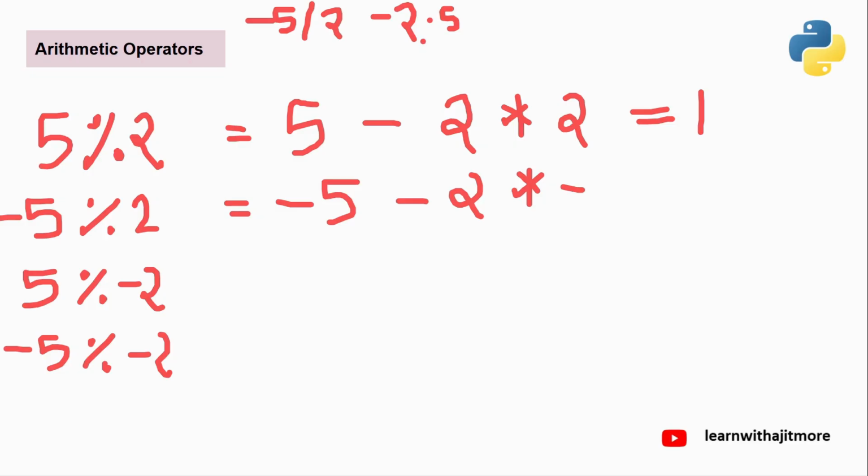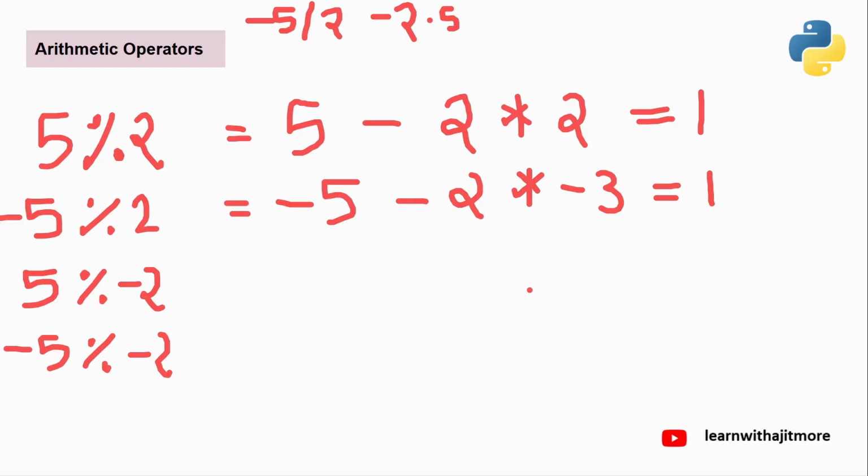So floor is the nearest integer. Integer means whole number. So which is the nearest integer of minus 2.5 which is less than or equal to minus 2.5? The nearest whole number is minus 3 because minus 3 is less than or equal to this. You cannot take minus 2. Minus 2 is more. So it is minus 3. Agreed? Now, if you take minus 5 plus 6, minus and minus plus, and 2 into 3 is 6, you will get 1.